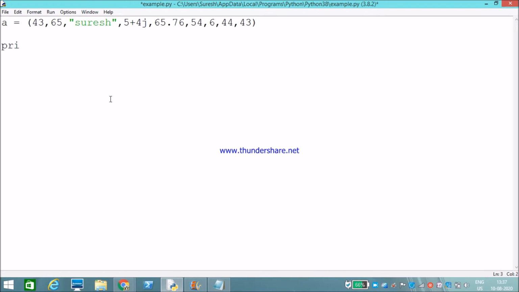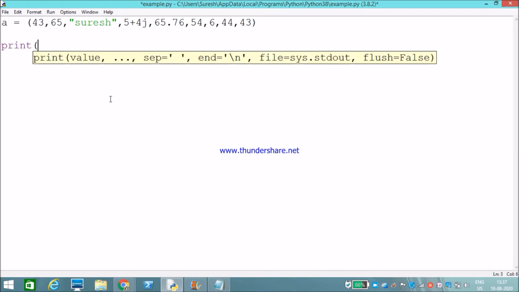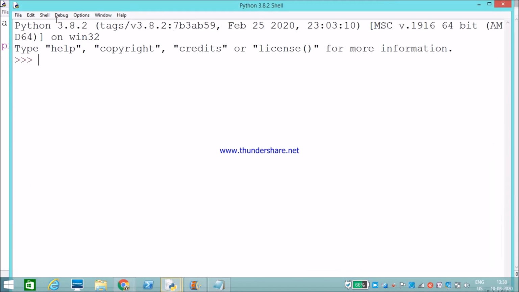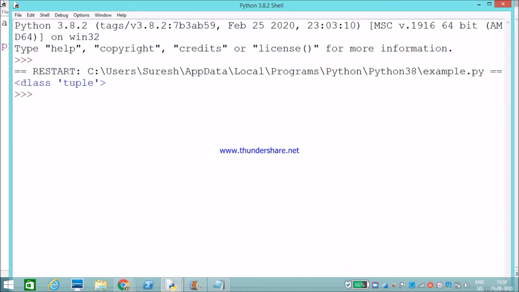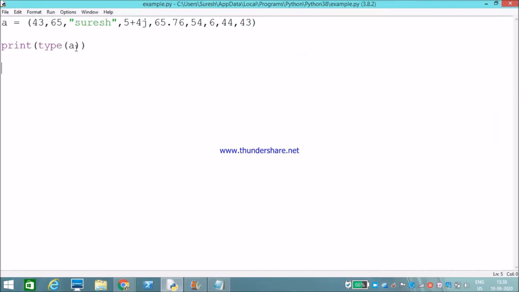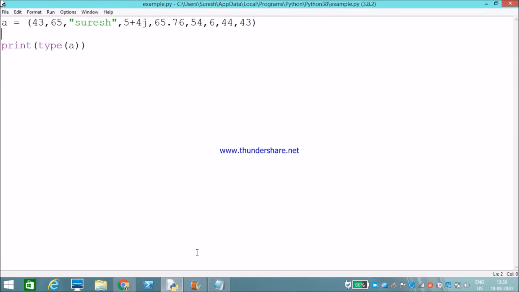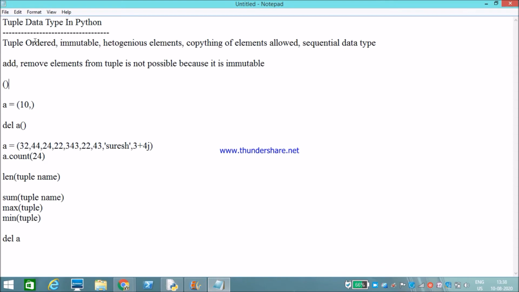How to check whether it is a list or a tuple? The print type method helps us check whether it is a tuple or not. Now I will run it. It has displayed that it is a tuple data type. It is also an ordered data type, so we can access elements by their index value.